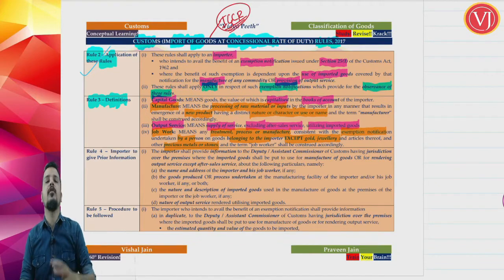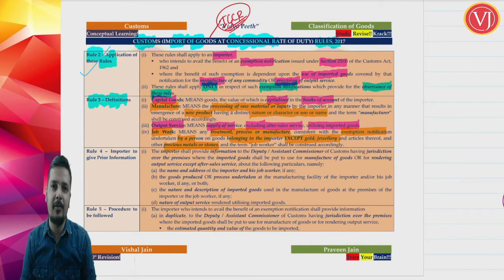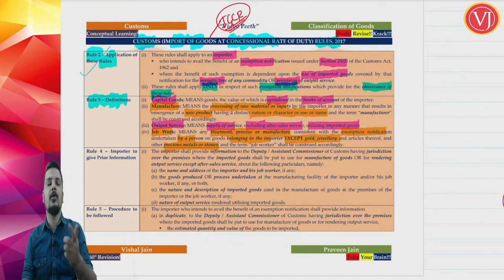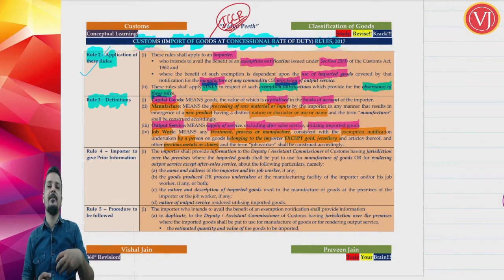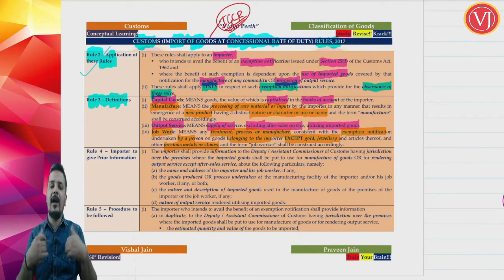So you are talking about job working of all sectors excluding the jewelry sector. If it is the jewelry sector and there is an end user based exemption notification for jewelry, you cannot give it to a job worker.